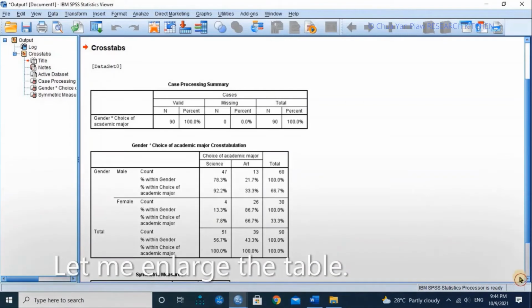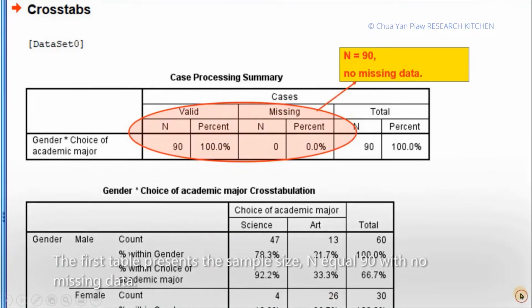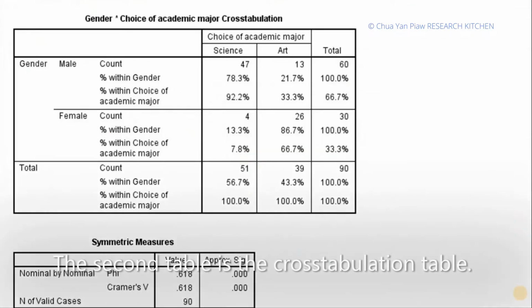Let me enlarge the table. The first table presents the sample size, n equals 90, with no missing data. The second table is the cross-tabulation table.